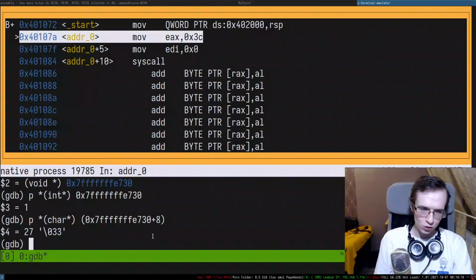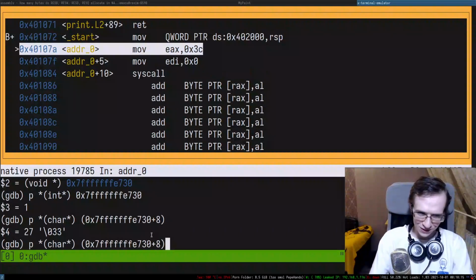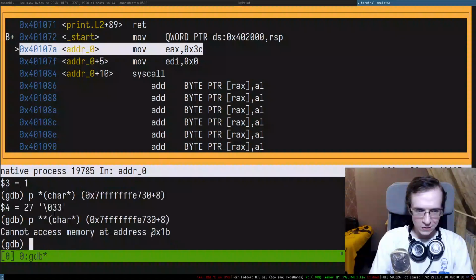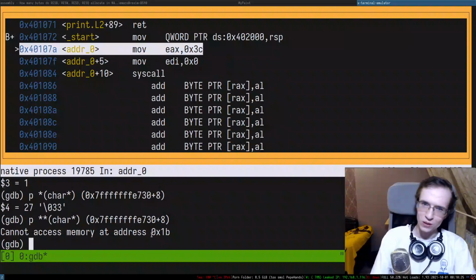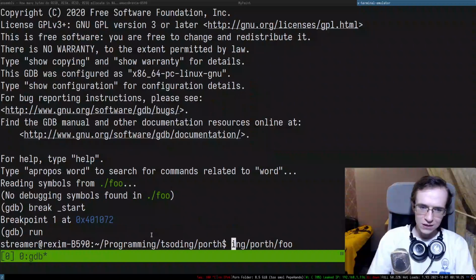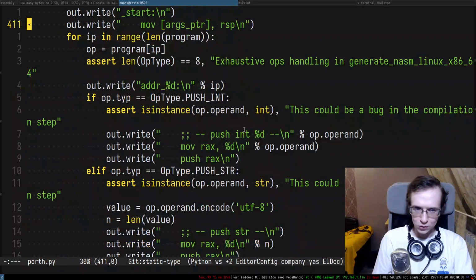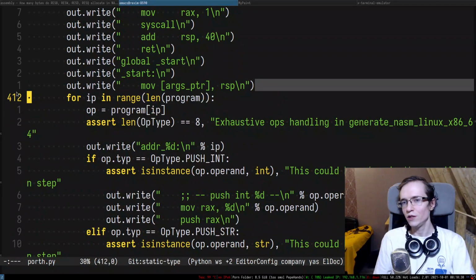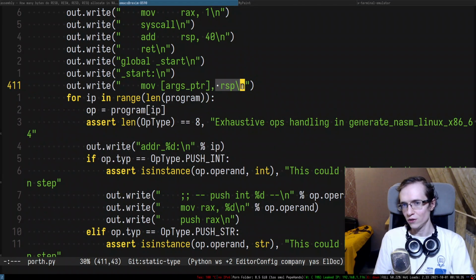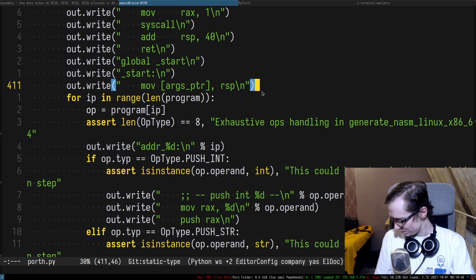I'm not sure if I managed to do that correctly, to be fair. Maybe I have to dereference. Nah, I shouldn't dereference it twice, but yeah, it's kind of close to what I'm trying to achieve in here. Anyways, so this is the entire initialization of the runtime. We just save the current RSP to the args pointer, and that's pretty much it.